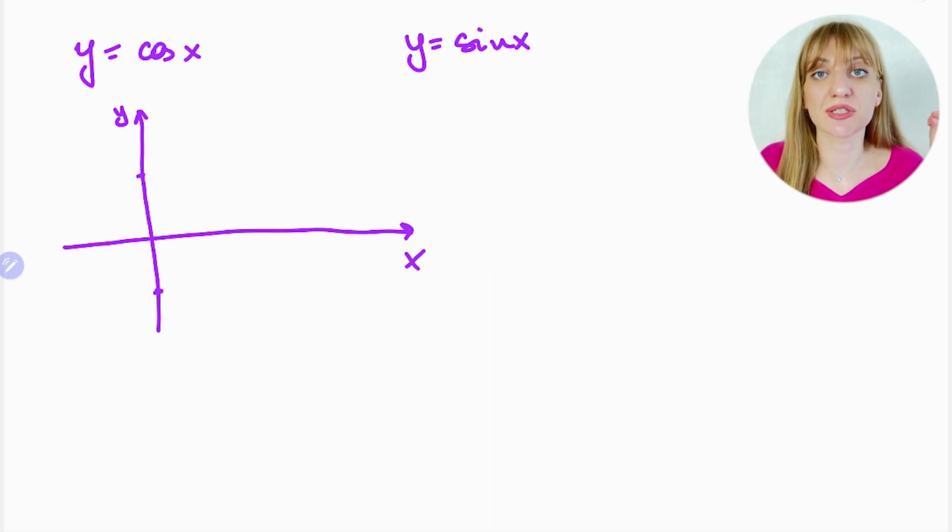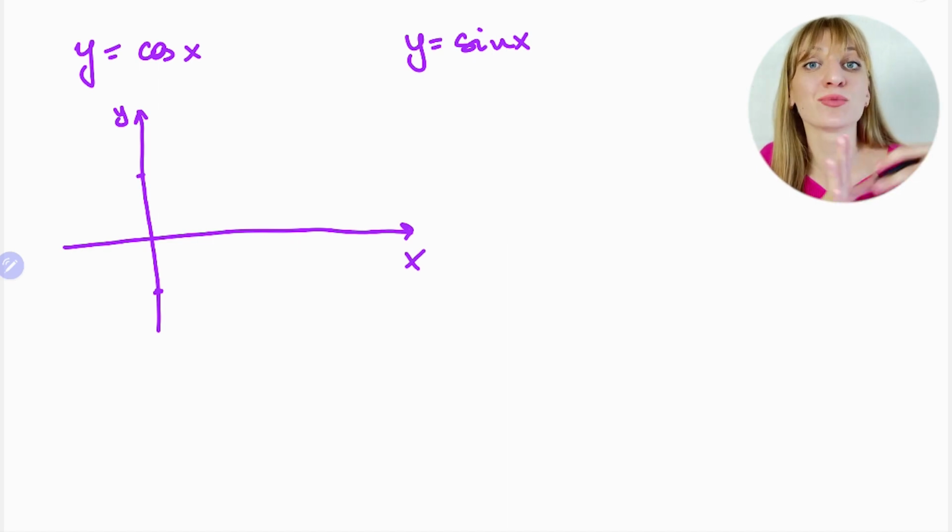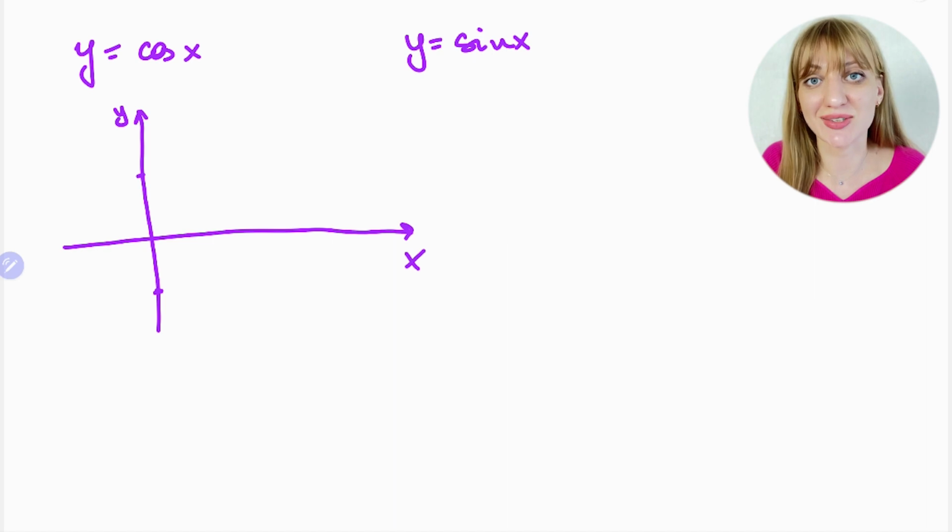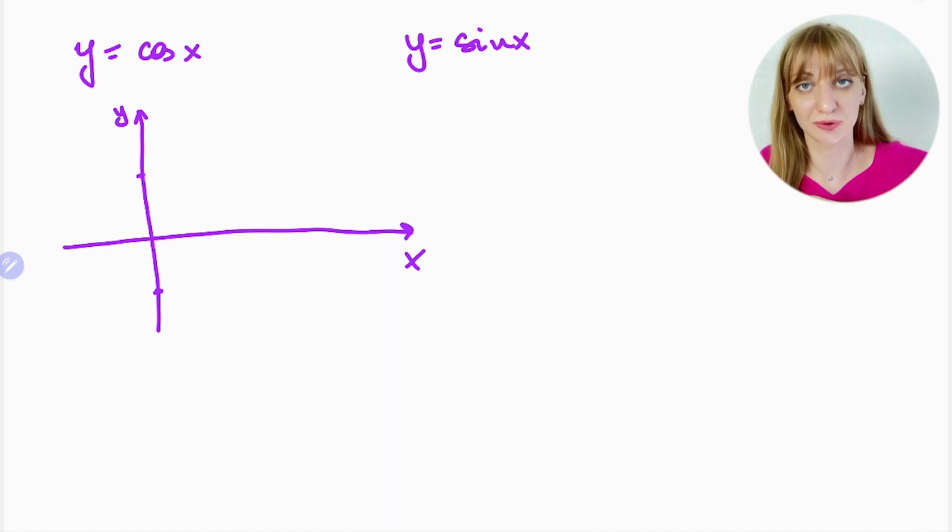The range for both functions is from -1 to 1. Why? Because you cannot have sine or cosine greater than 1 or less than -1. You cannot have the sine of an angle equal to 7 or to 44. That's important. Please share in the comments: did you know that the range of sine and cosine is from -1 to 1 or not?